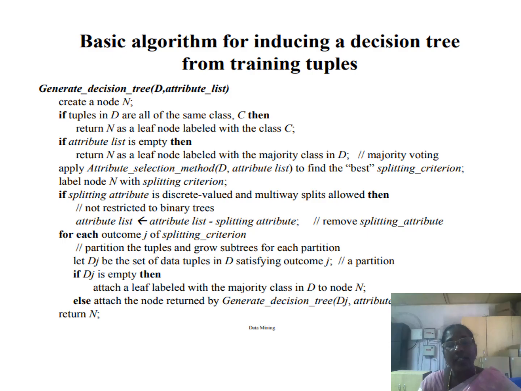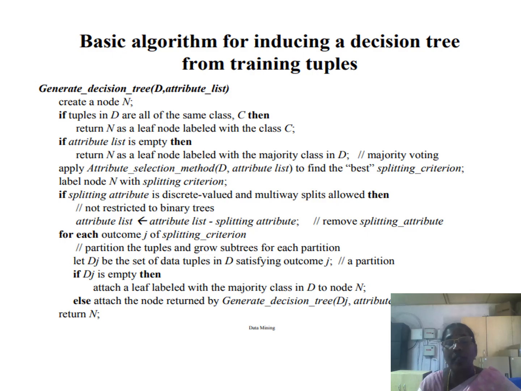Suppose there is another condition; this is for two things instead of stopping conditions. If all nodes belong to the same class, we can stop. No need to go for further process. If the attribute list is also empty, then we can also determine the result. That is, return N as a leaf node labeled with the majority class in D.